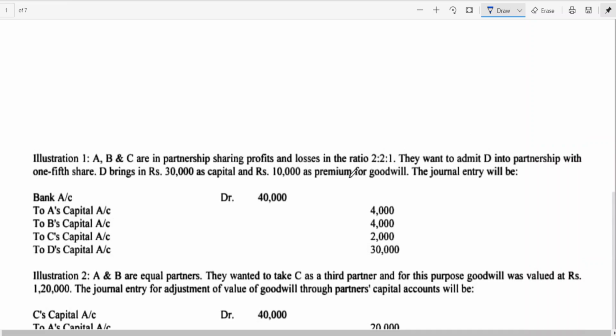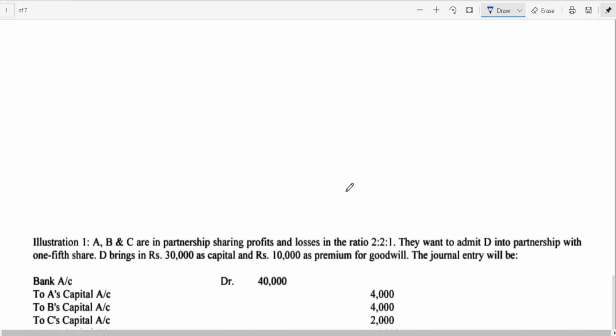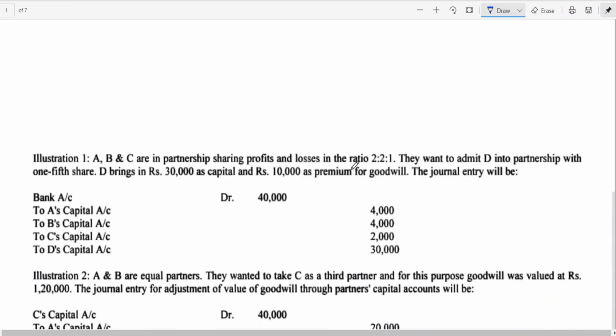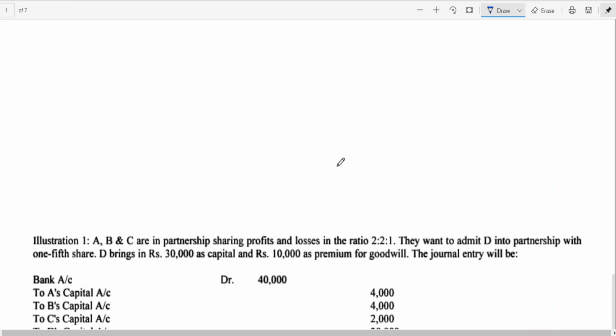The entry is already there, but before I take up the entry part, I told you that whenever you are doing the admission of a partner, we need to have the firm's goodwill, share of goodwill, and sacrificing ratio. Here the firm's share of goodwill has been given straight away. We don't need the firm's goodwill because we need to adjust the goodwill brought in by the new partner to the old partners' capital accounts. So in this first problem, we need to find out the sacrificing ratio.